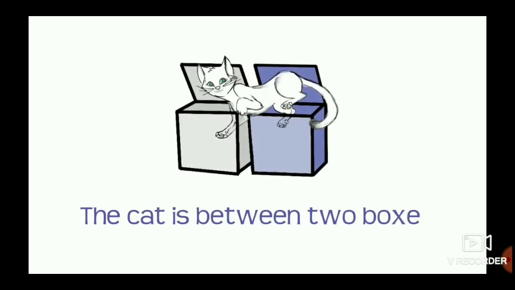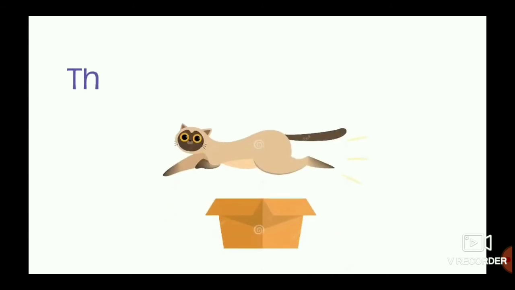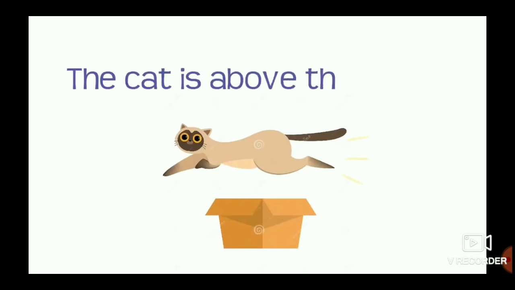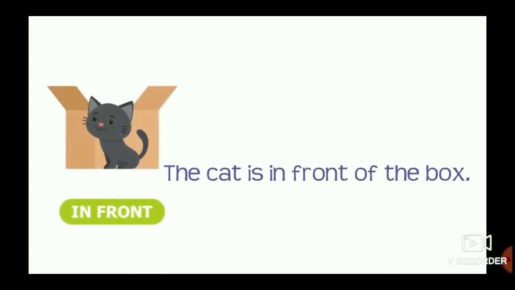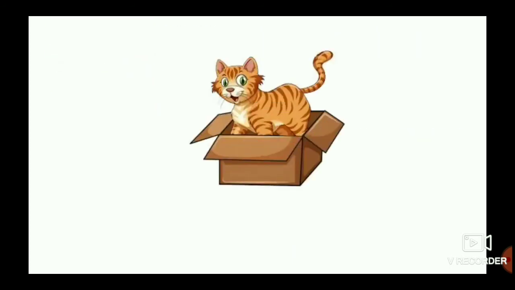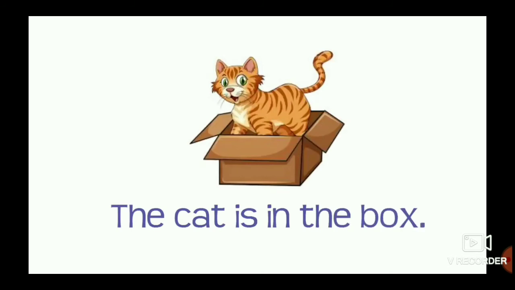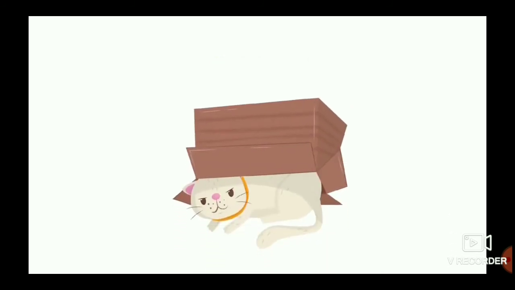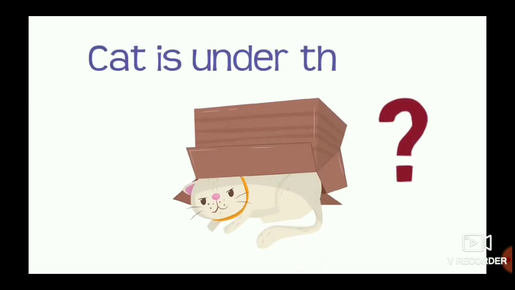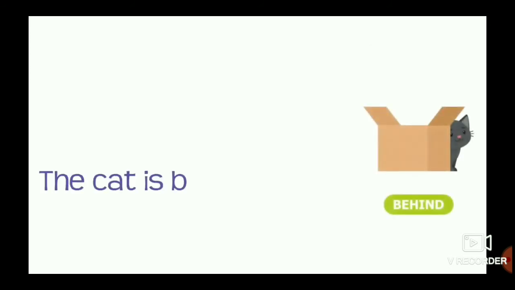The cat is between two boxes. Children, the cat is above the box. The cat is in front of the box. Observe the pictures. The cat is in the box. Where is the cat? Cat is under the box. Yes. The cat is behind the box.